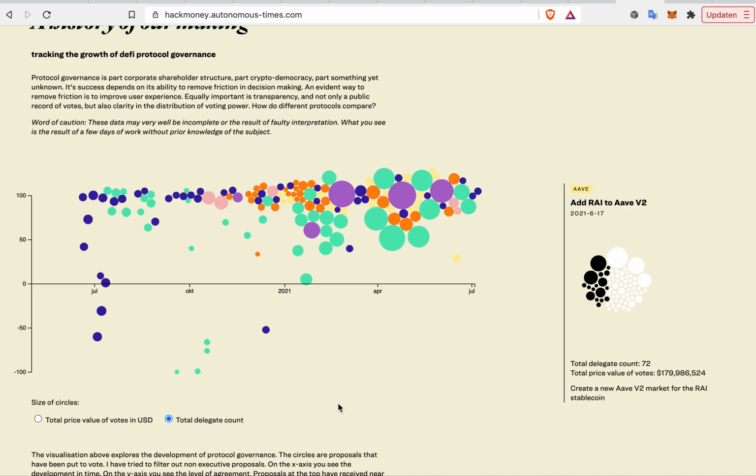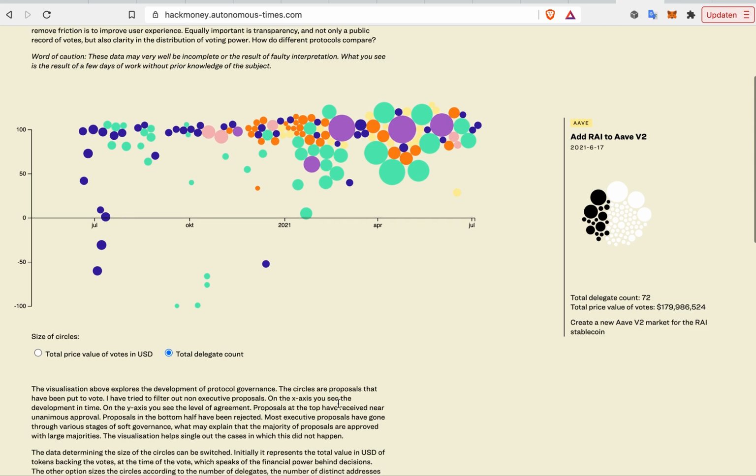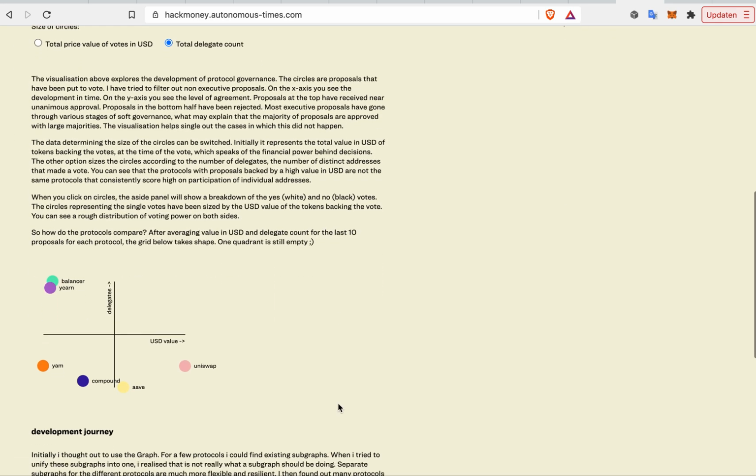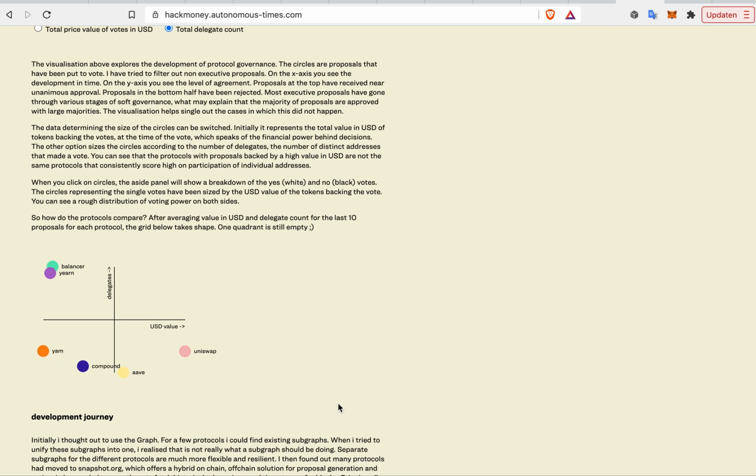So I'm concluding that there is already differentiation taking place in protocols. So what I then did was take, for each protocol, the last 10 proposals and average these two parameters, and then I mapped them in this grid. And so you can see that Uniswap and Aave have high value, and other protocols like Balancer and Yearn have a high number of delegates.